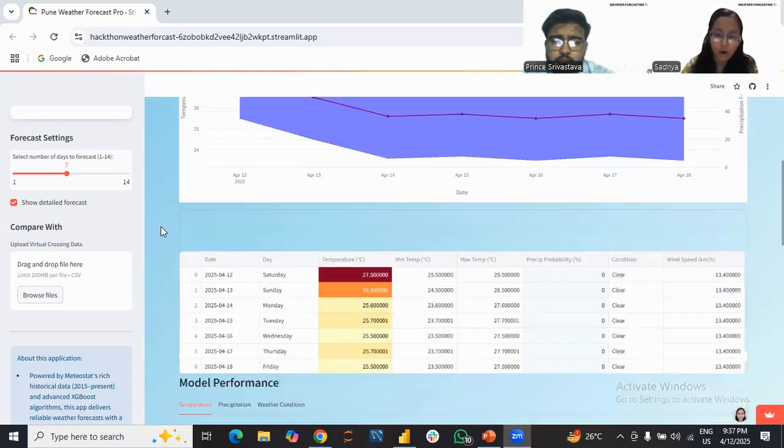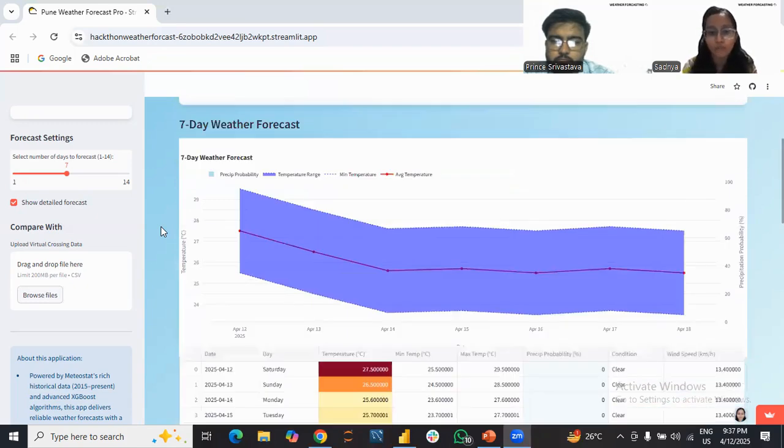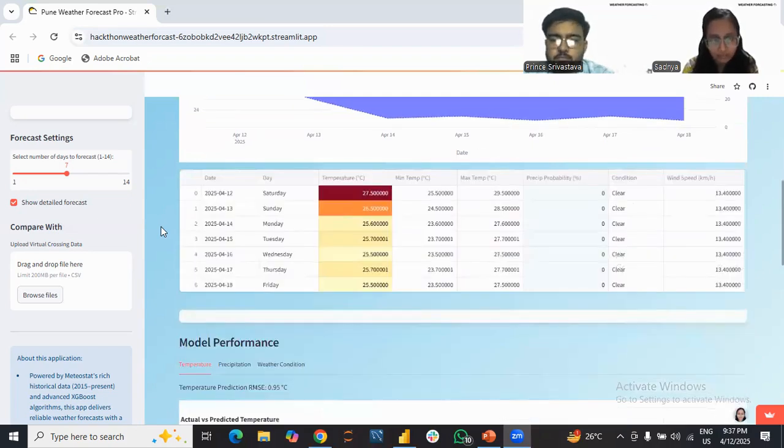And along with this graph, we are getting a tabular format of the 7 days data, which gives us the date. Here we can see that it is forecasting the 12th of April, 13th, 14th, 15th, 16th, 17th, and 18th of April. And these are the temperatures, which tell us that maybe tomorrow will be hotter than today. This is the tabular representation of the forecasted data.